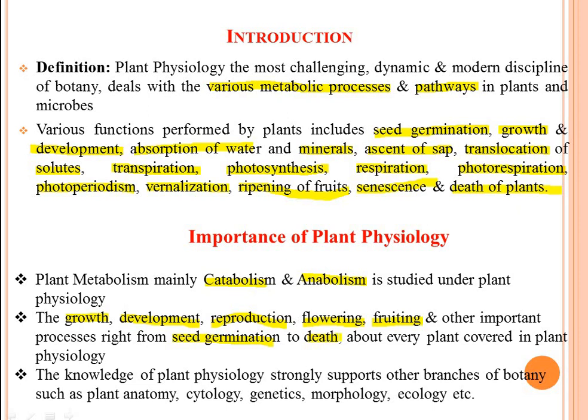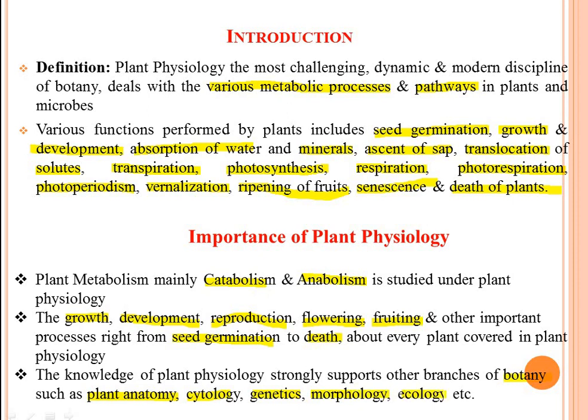Then see the third importance. The knowledge of plant physiology strongly supports other branches of botany or life science. For example, plant anatomy, in which we study the internal structure of plants. Then cytology, genetics, morphology, ecology.